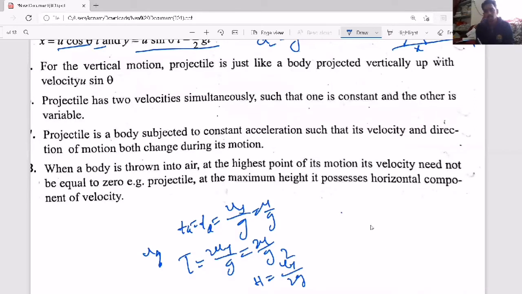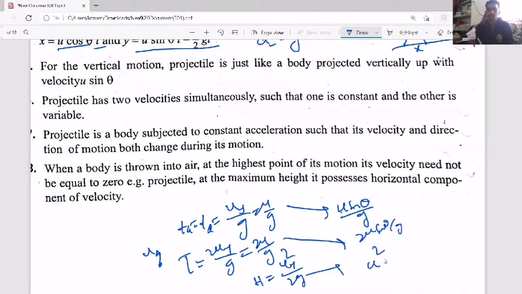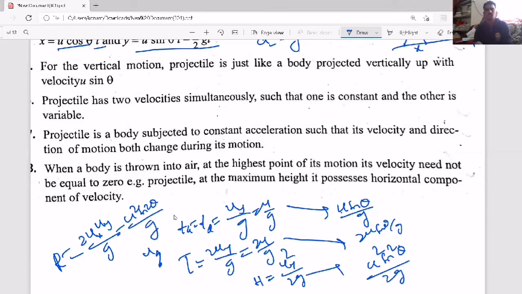Same here also in case of projectile motion. Time of ascending and descending, if you consider vertical velocity as u sin theta, is u sin theta by g. And maximum height is u square sin square theta by 2g. And apart from this, there also range comes. Range means the horizontal displacement covered. That will become 2ux uy by g, or else u square sin 2 theta by g. So try to remember all these basic formulas.